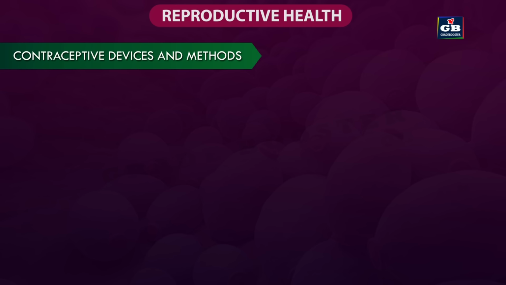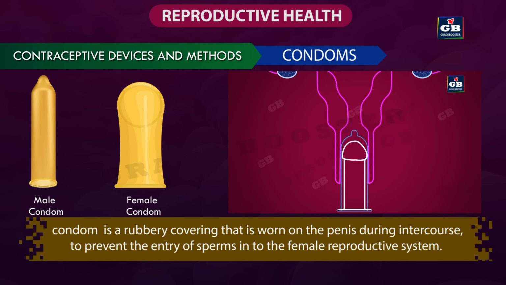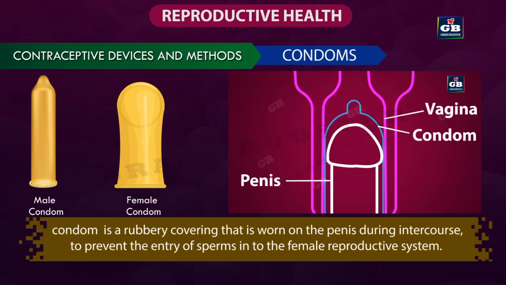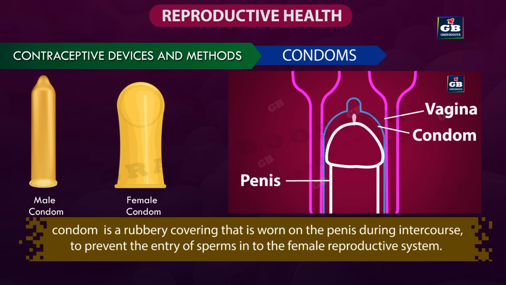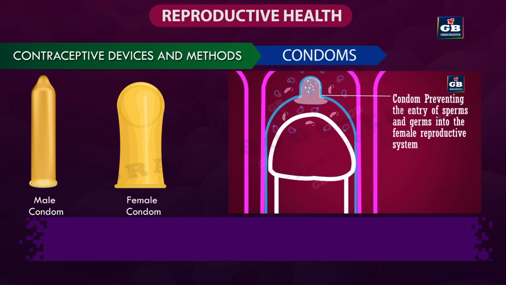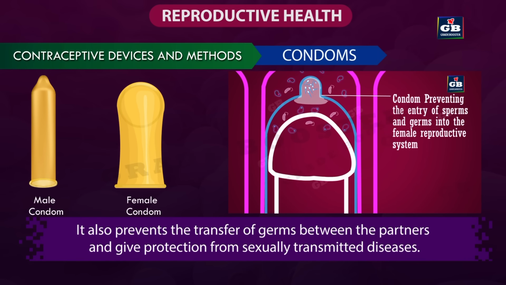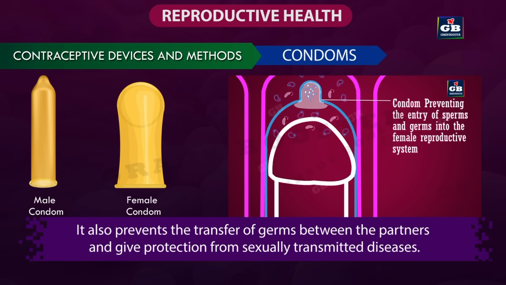Contraceptive devices and methods. Condom. Condom is a rubbery covering that is worn on the penis during intercourse to prevent the entry of sperms into the female reproductive system. It also prevents the transfer of germs between the partners and give protection from sexually transmitted diseases.